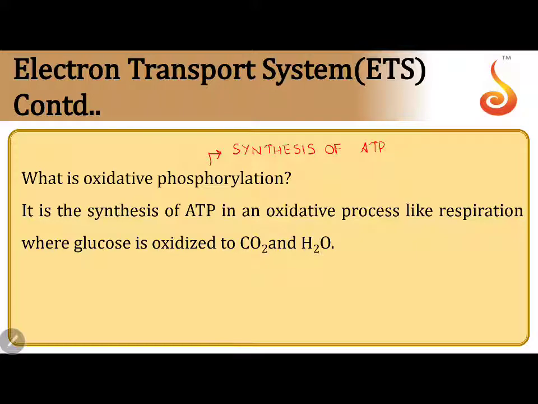Wherever you come across the term phosphorylation, we mean synthesis of ATP. Oxidative phosphorylation is synthesis of ATP by capturing the energy released during breakdown of glucose to carbon dioxide and water, the way it was formed in mitochondria.